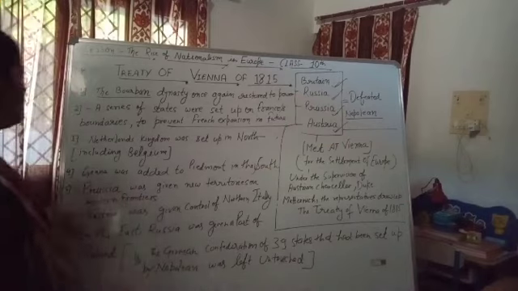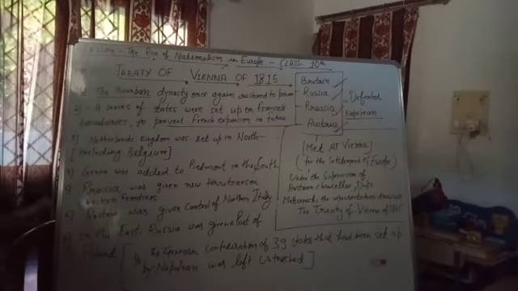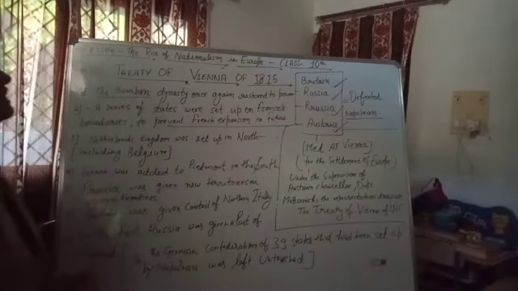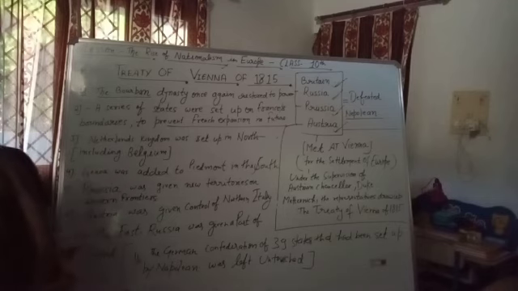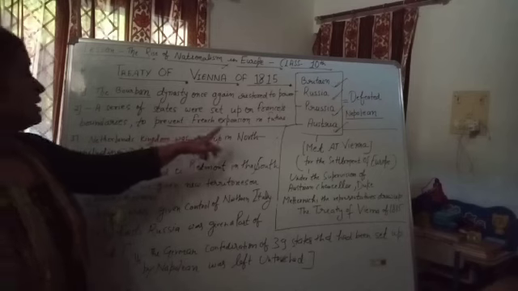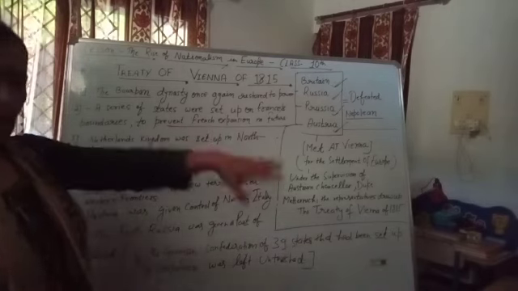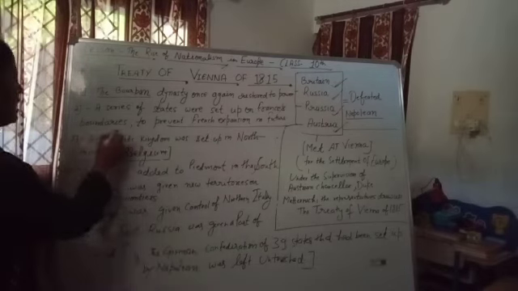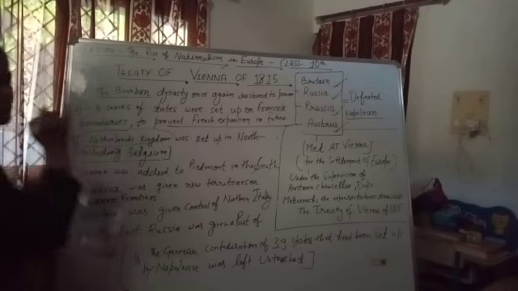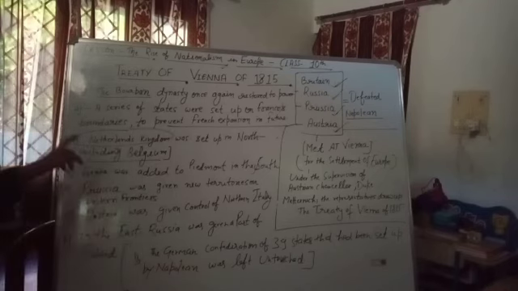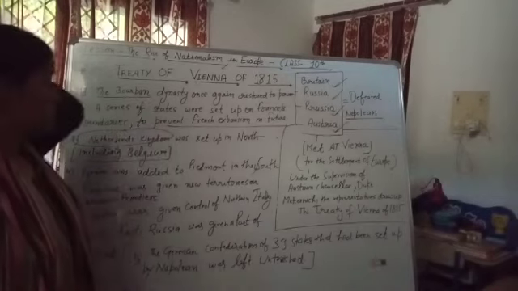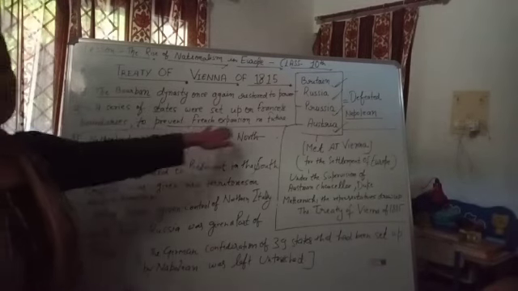Okay. Third, under the Vienna Treaty of 1815, all the delegates belonging to Britain, Russia, Prussia and Austria decided that the Netherlands kingdom was set up in the north, including Belgium. They set up the Netherlands as a kingdom in the north side, and this Netherlands kingdom included Belgium also. Okay, so the Netherlands including Belgium was set up in the north side.